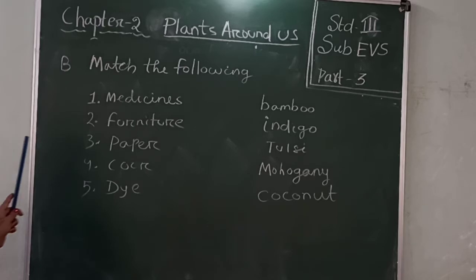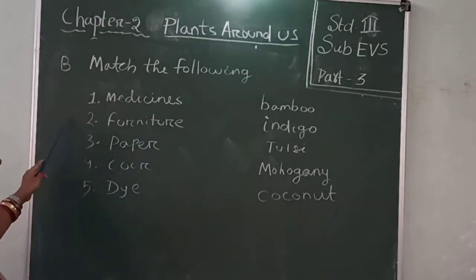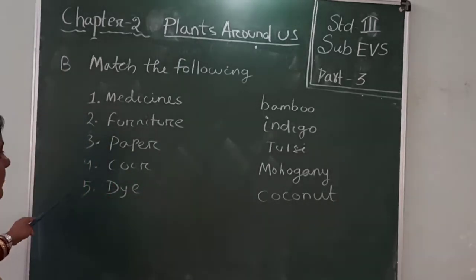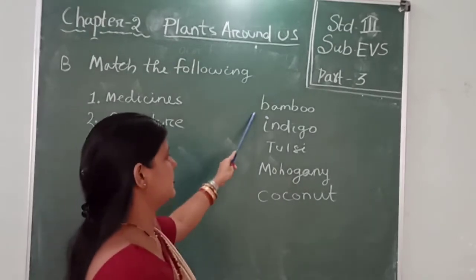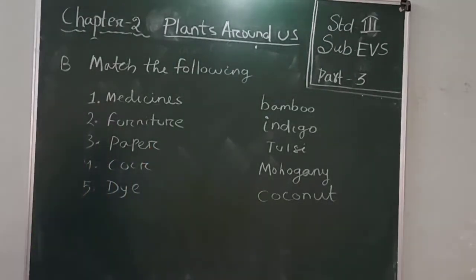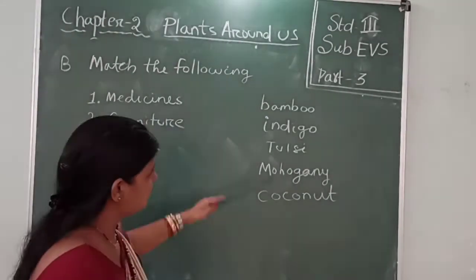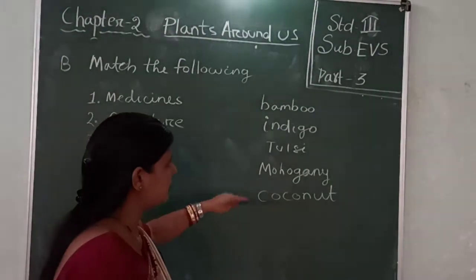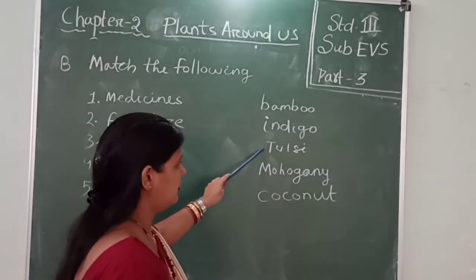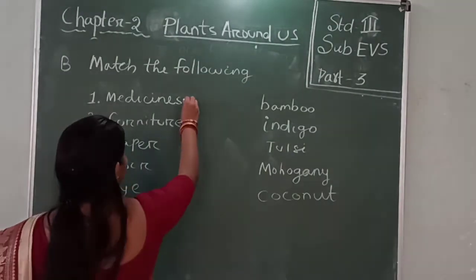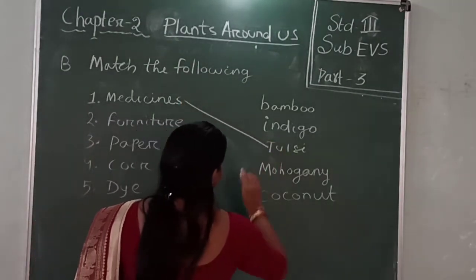Your second exercise is match the following words. Here five words are given. We match them with this column. Medicine: we get medicine from which plant? Bamboo, indigo, tulsi, mahogany, coconut. Tulsi. So you match medicine with tulsi.